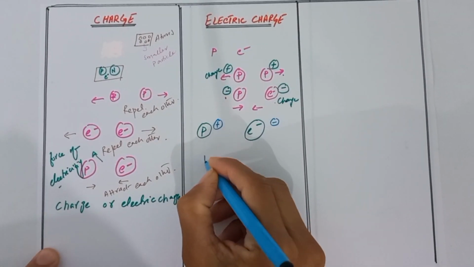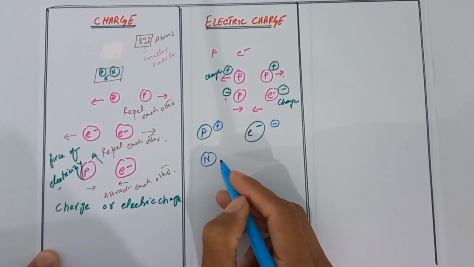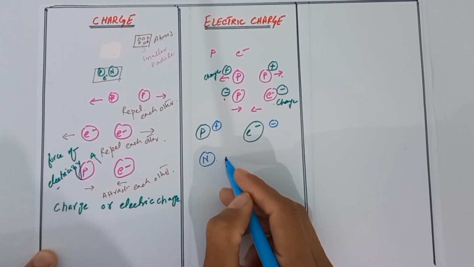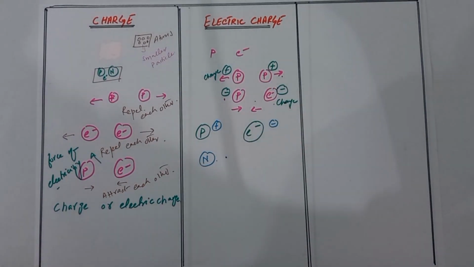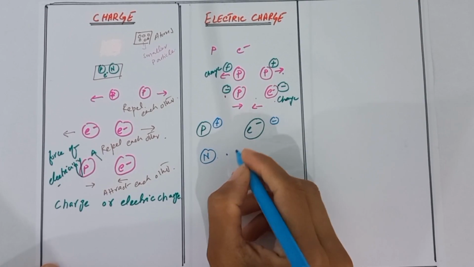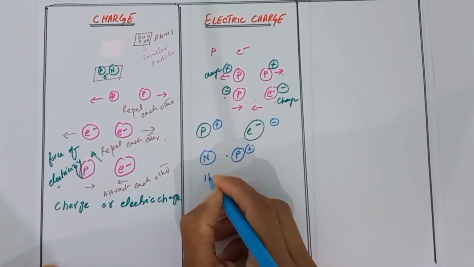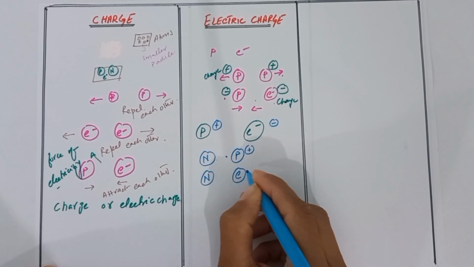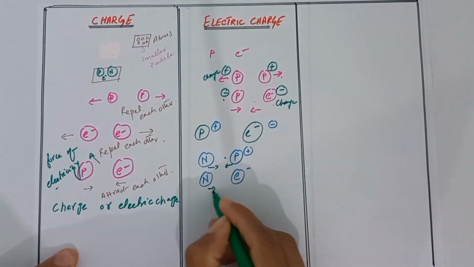Now what about the neutron? Neutron does not participate in any of this force, that is, force of attraction or force of repulsion. If you keep a neutron close to a proton that has positive charge, and keep a neutron close to an electron that has negative charge, you find that there is no force.